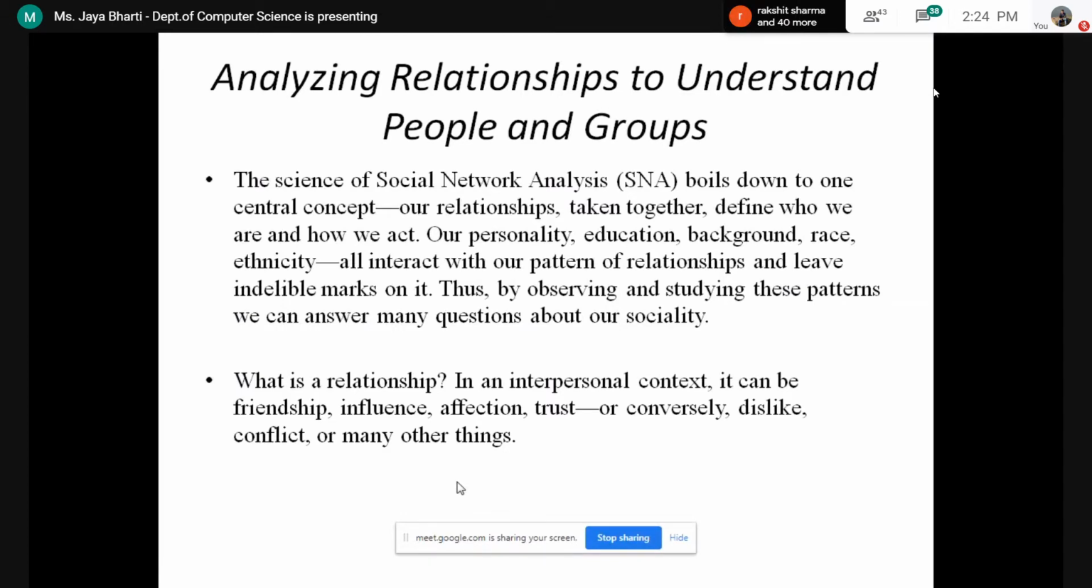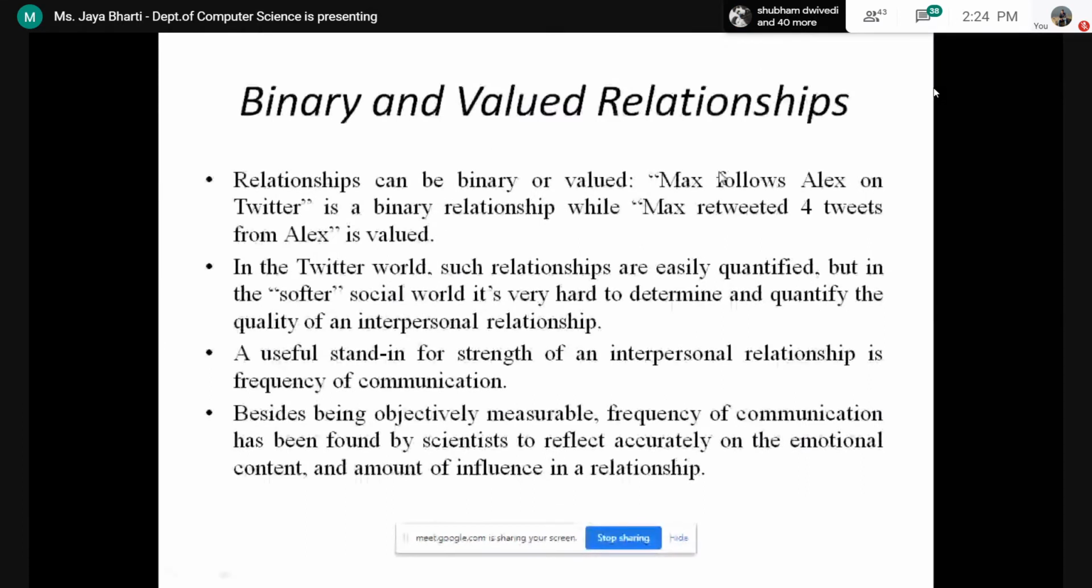So there are two types of relationships, binary and valued relationship. So what are the binary relationships? So it is saying ki suppose there is in Twitter ki Max follow Alex on Twitter. Okay, if any person follows Alex on Twitter, it is a binary relationship. Okay, कि हाँ A follows B, so it is a binary relationship. And if it is saying कि A is following 4 people or A is retweeting 4 tweets from A, so it is a valued relationship because it has some value 4. Okay, so it is a value. So you can see it is a valued relationship and it is simply a binary relationship.